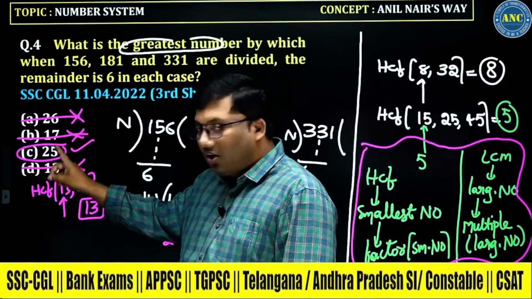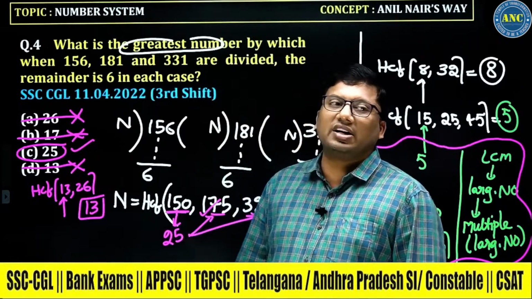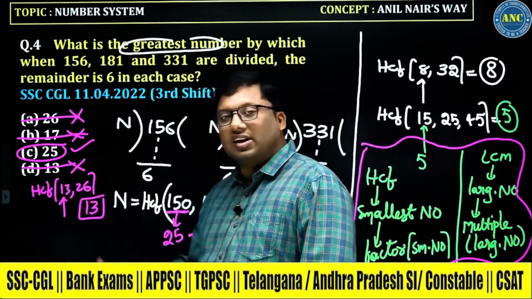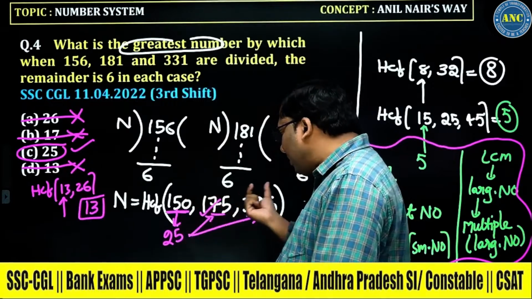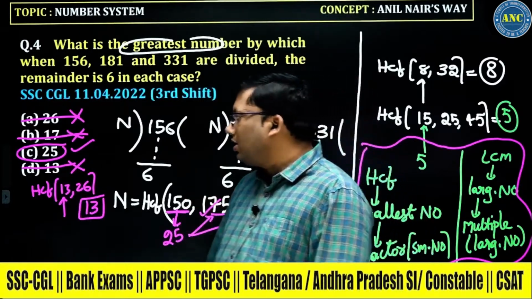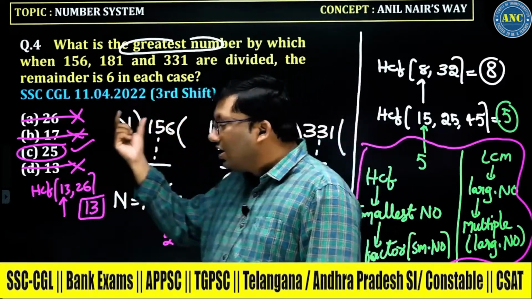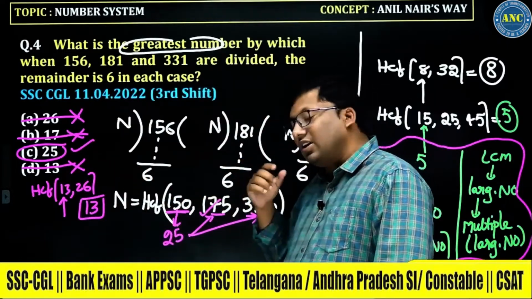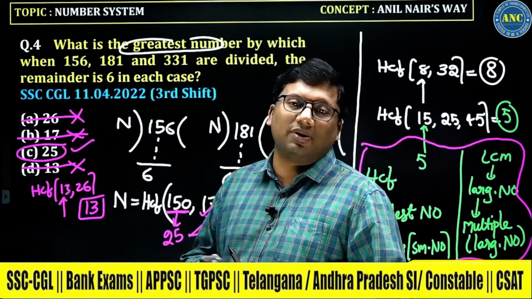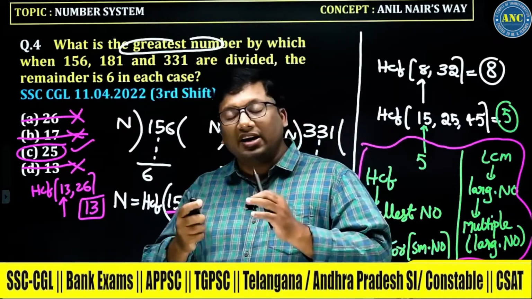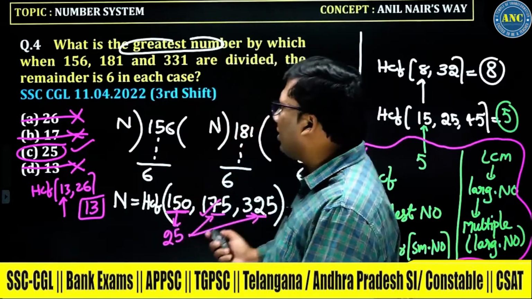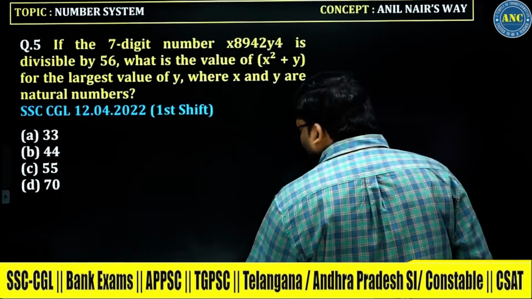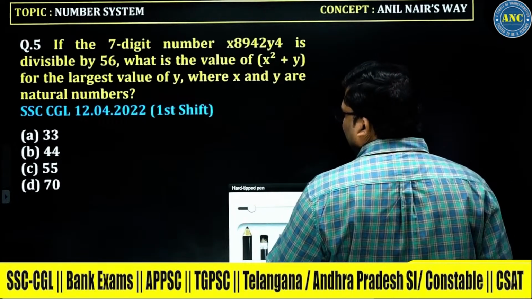Why are the other three also incorrect? Again I am repeating: if the answer is 13, every input number should be divisible by 13. Not possible. If the answer is 17, every input number should be divisible by 17. 150 is not divisible by 17. I hope the idea is very clear to you. Now listen carefully, sir.